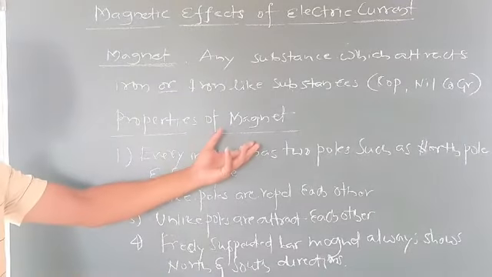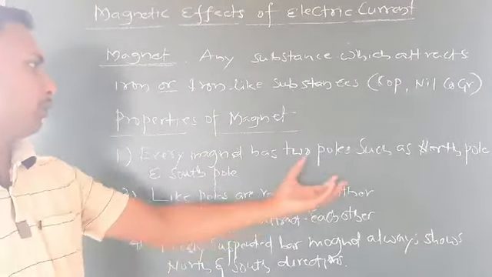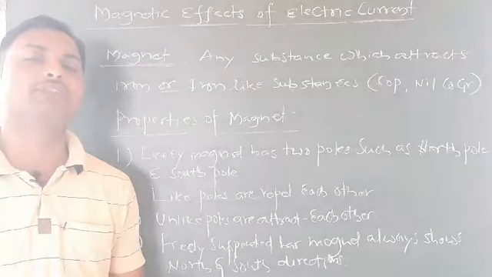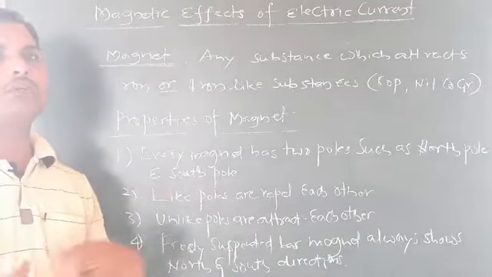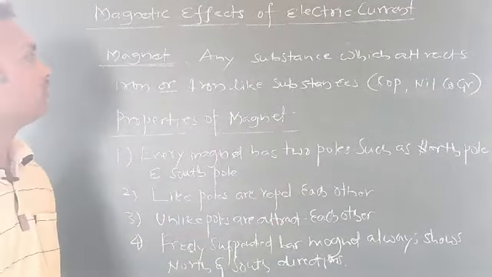So, properties of a magnet. First, every magnet has two poles, which we can call the north pole and the south pole. Like poles repel each other; like poles always repel each other, they will not attract. Unlike poles attract each other, and a freely suspended bar magnet always shows the north and south direction. These are some important properties of a magnet.